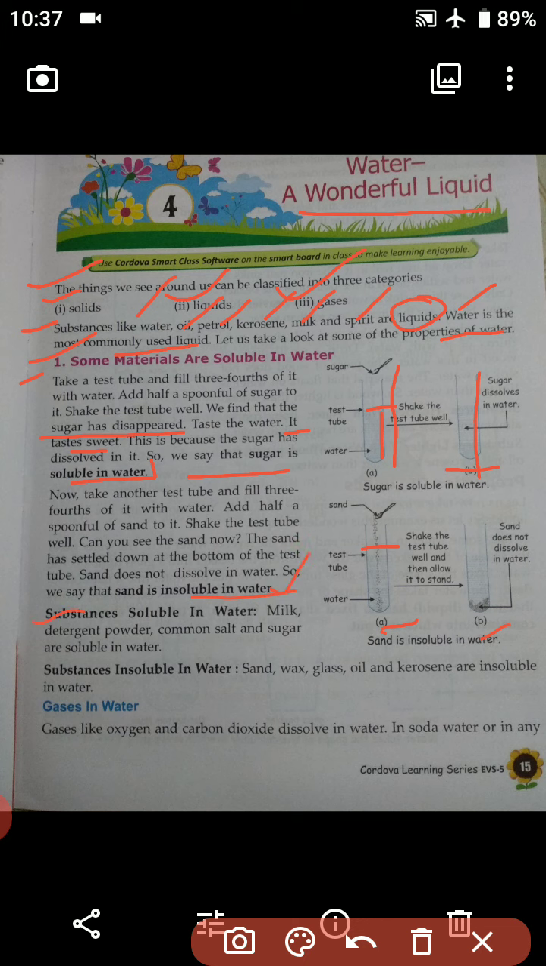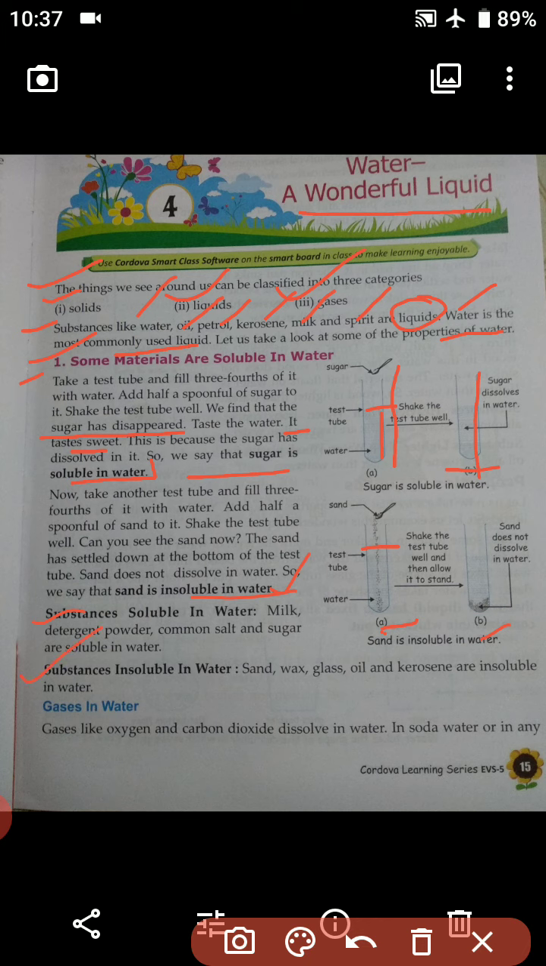Now you see the next line, that is substances soluble in water. There are some substances given over here which are soluble in water. That is milk, detergent powder, common salt and sugar. If you add all these in water, they will get dissolved. Okay students, they will not settle down. They will rather dissolve.